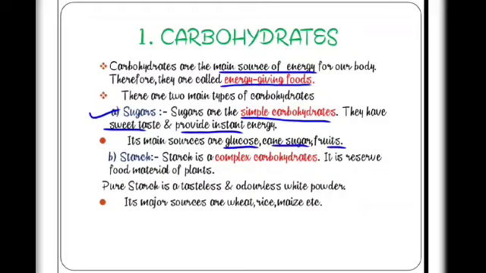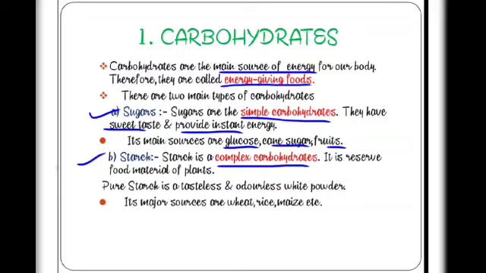Second main carbohydrate is the starch. It is a complex carbohydrate. It means it has a complex structure as compared to the sugars. It is the reserve food material of plants. As you know, plants make glucose as their food during the process of photosynthesis, but the plants do not use the whole glucose at once. Some of it they store in the form of starch.